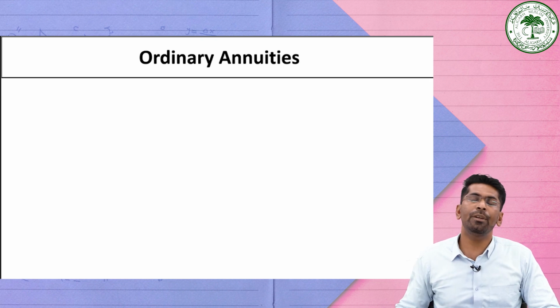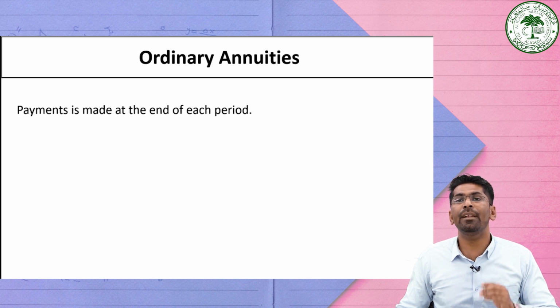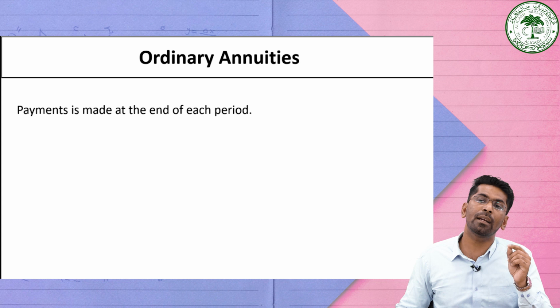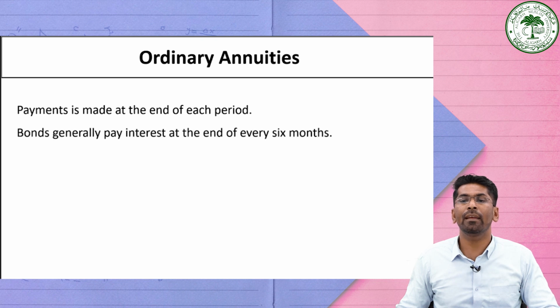An ordinary annuity we can define as the annuity where the payment is made at the end of each payment interval. That means, in the case of a regular annuity or ordinary annuity, the payment or receipt occurs at the end of each period. For example, bonds generally pay interest at the end of every 6 months.